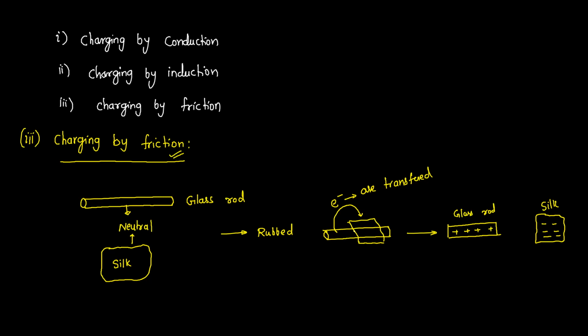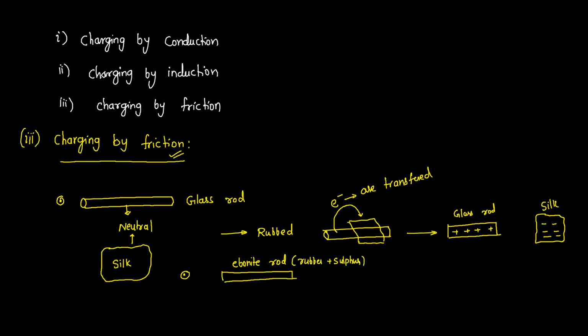Whenever you rub two substances, transfer of electrons will take place. Due to this transfer of electrons, one object will get positively charged and another object will get negatively charged. Similarly, I will take one more example. This is the first example; if you consider another rod, called an ebonite rod. What is an ebonite rod? It is made up of a mixture of rubber and sulfur.